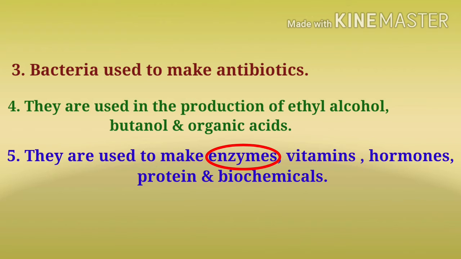Enzymes are living catalysts present in our body and they help in the chemical changes that occur in our body. Next is vitamins. Bacteria also help to make vitamins and hormones. Hormones are the secretions of our glands present in our body, like the liver, thyroid gland, pancreas, etc. And they are also used in the production of proteins and other useful biochemicals. Biochemical means the chemicals present in the living body.